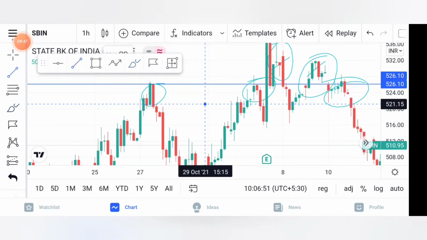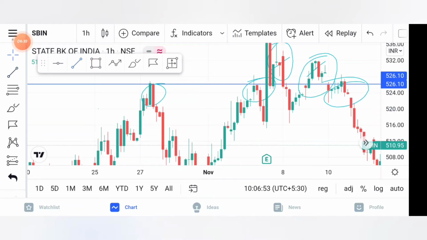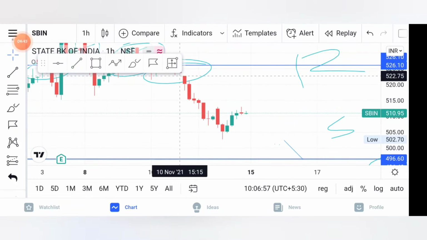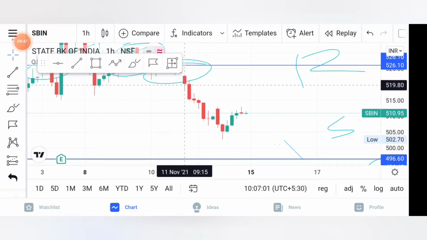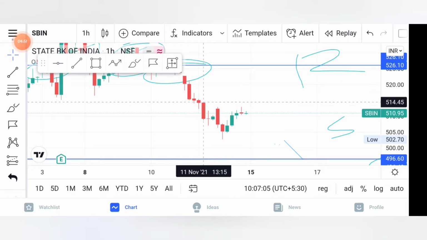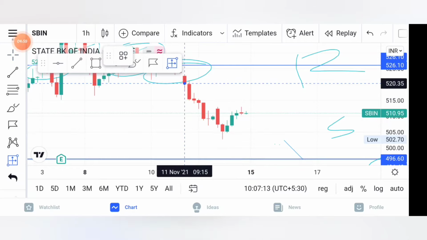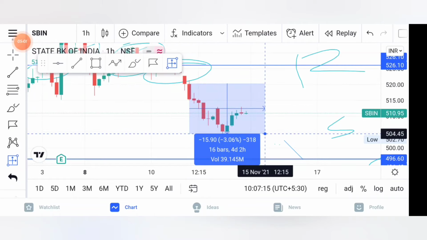If you made any trade over here, entering the next day at 9:15 when you got a red candle confirmation, and entered at 5:20, you may get a profit of 15-plus points. So that's how you can make some money.